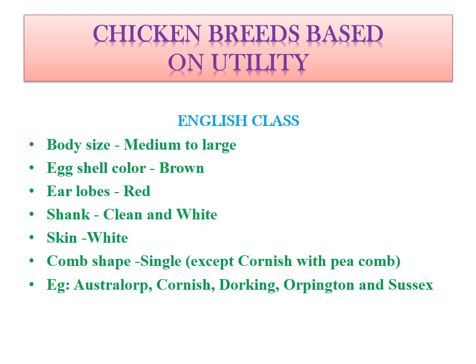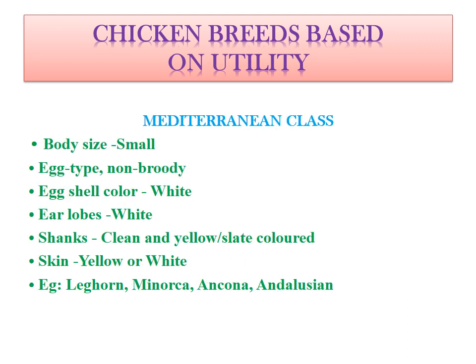Then English class, the body size is medium to large, eggshell color is brown, earlobes are red, shanks are again clean and white, skin color will be white. So till now we have seen in Asiatic and American class the skin color and shank color will be somewhat yellowish, but here in English class you will find they are white in color. Comb shape will be single except Cornish breed, in which you will find pea-shaped comb. Best examples are Australorp, Cornish, Dorking, Orpington.